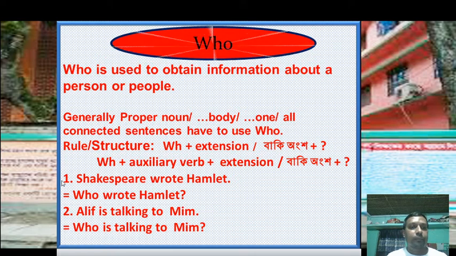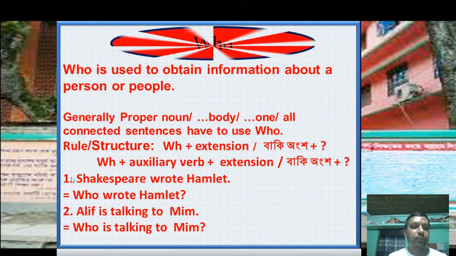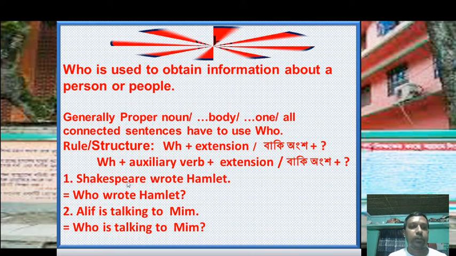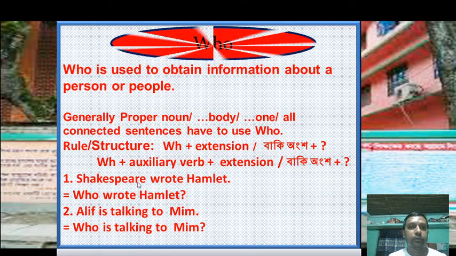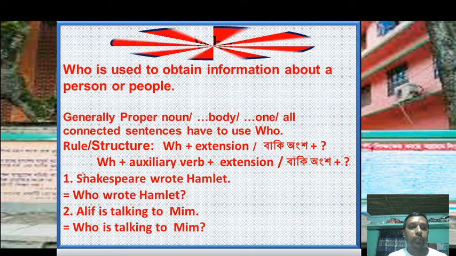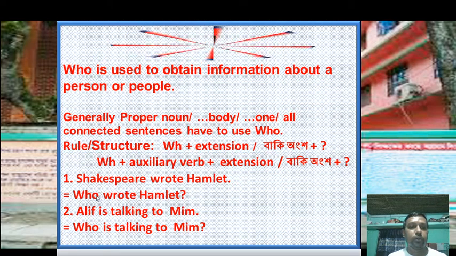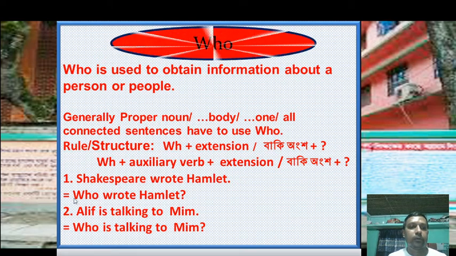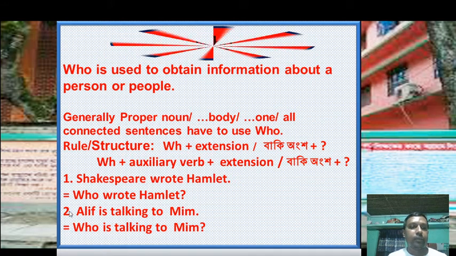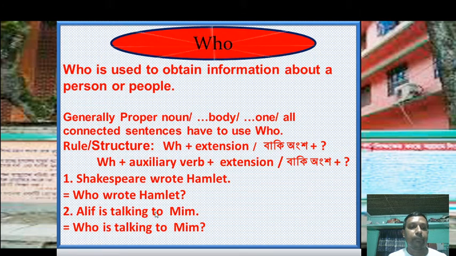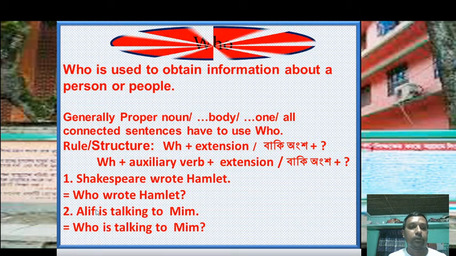Now we discuss examples. Example number 1. Shakespeare wrote Hamlet. Here Shakespeare is a person, and you have to use who without Shakespeare. Who wrote Hamlet? Another example is Alif is talking to Mim. Alif is a person.